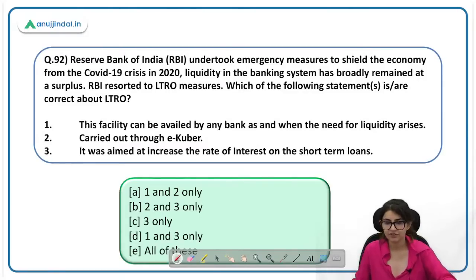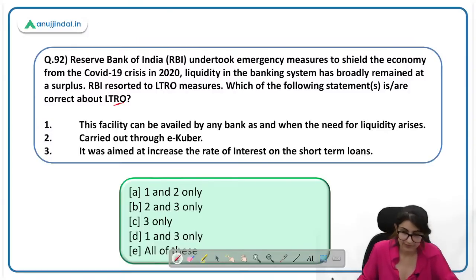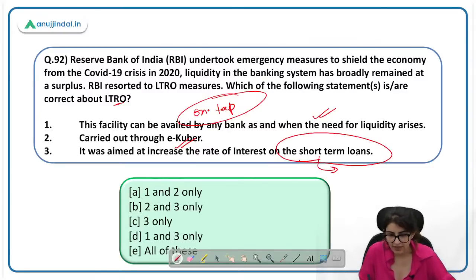RBI undertook emergency measures to shield the economy from COVID-19. This question is about LTRO. RBI resorted to LTRO measures. This facility can be availed by any bank as and when the need arises. Need of liquidity. This is correct. On tap facility इसी को कहते हैं. On tap facility. जब चाहिए तब आ जाओ. Carried out through e-Kuber. This is also correct. Was aimed to increase the rate of interest in the short term. नहीं, तो short term के जो rates थे they were already increasing and this was aimed to curb or control the rate of interest. So statement 1 and 2 are correct here.